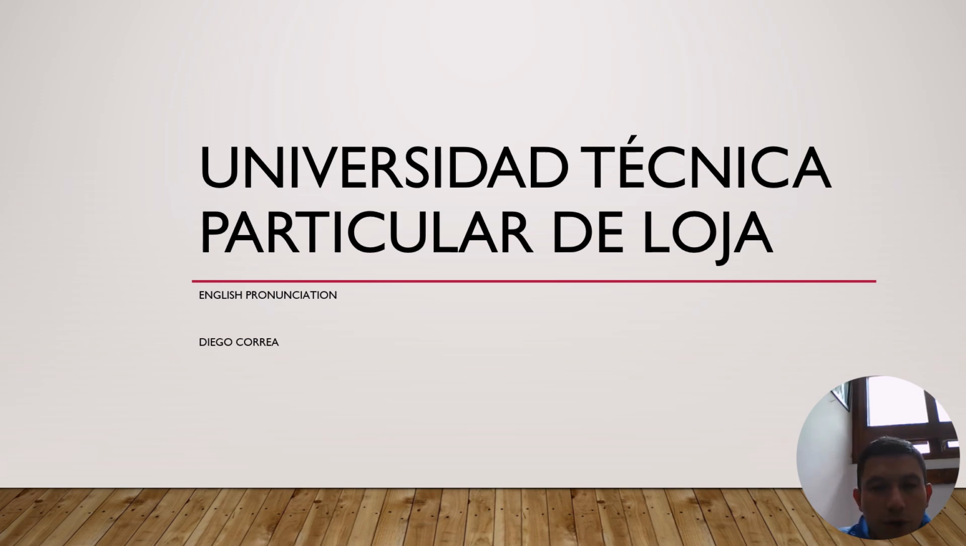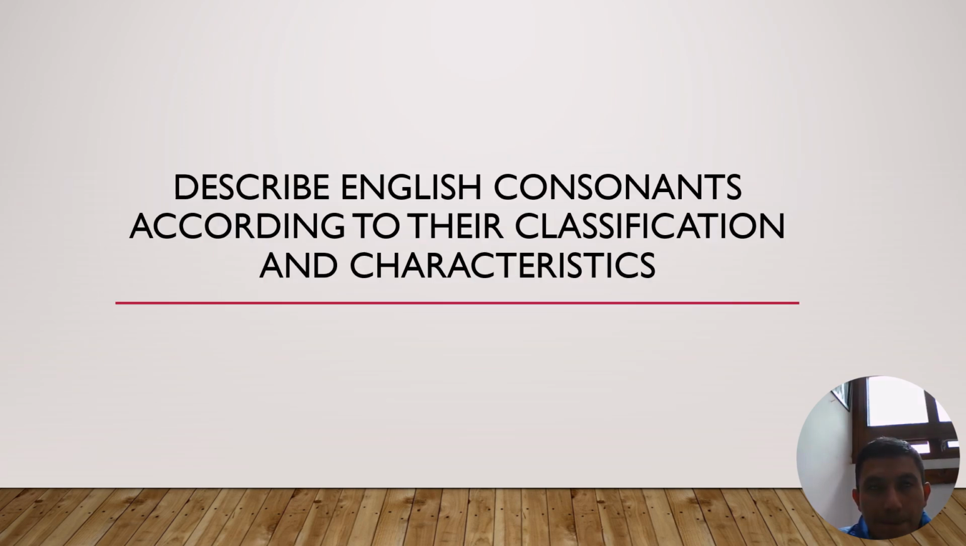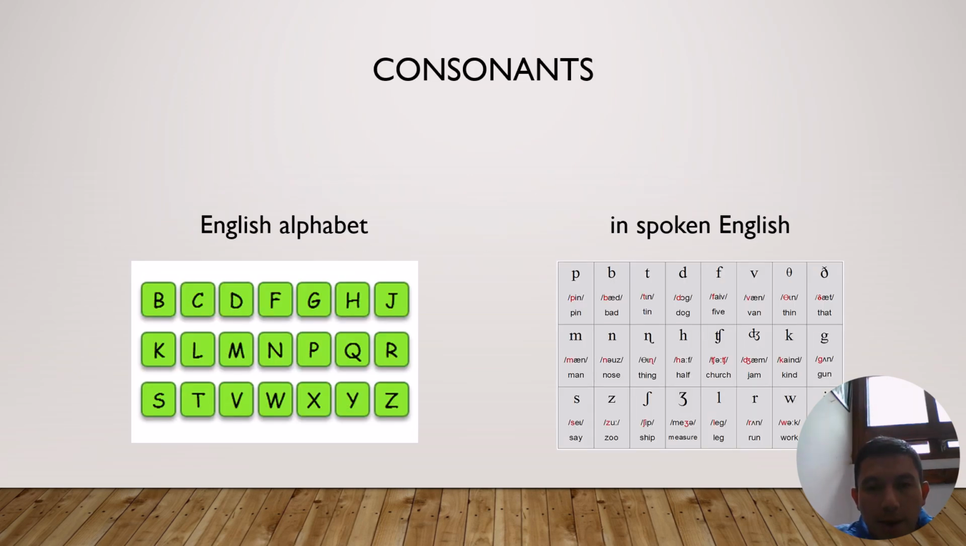On this day, I want to talk about the classification of the consonants. In the English alphabet, there are 21 consonants: B, C, D, F, G, H, J, K, L, M, N, P, Q, R, S, T, V, W, X, Y, and Z. But in spoken English, there are 24 sounds.